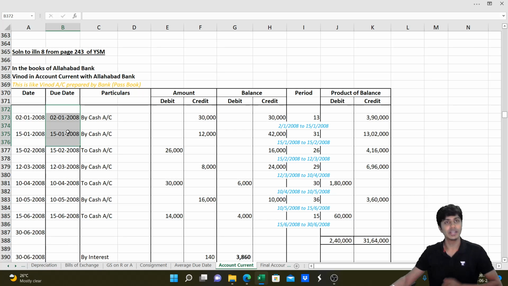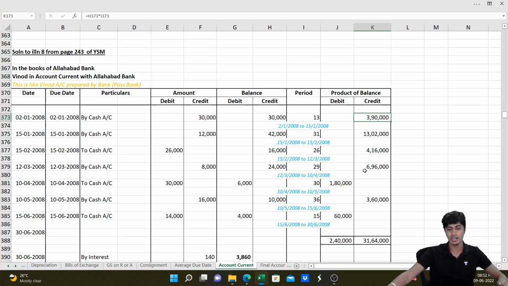So 2nd January to 15th January, period is 13 days, written here. 15th January to 15th February, 31 days, period is written here. We go on doing it that way. For the last transaction, we'll write the date of transaction to the date of account current. Find the period, and on this 30,000 for the 13 days we find the product, and ultimately on the balance of the product we'll find interest.